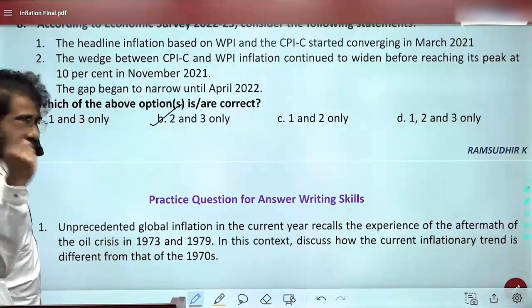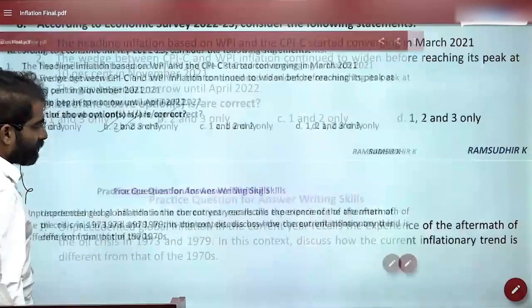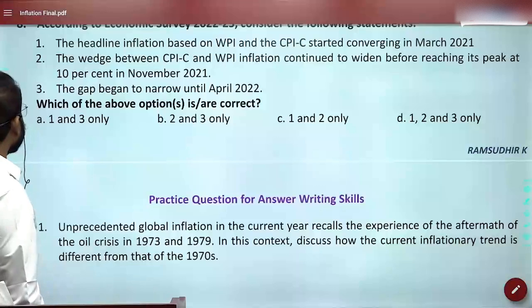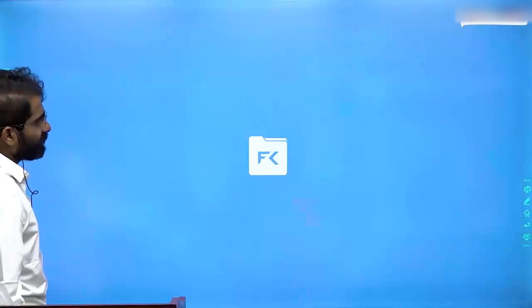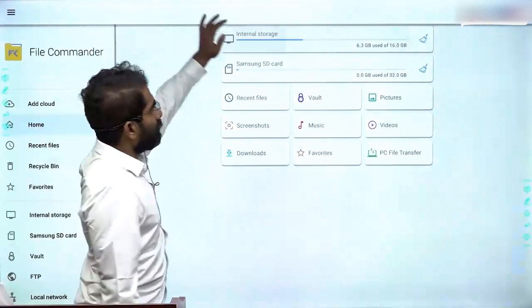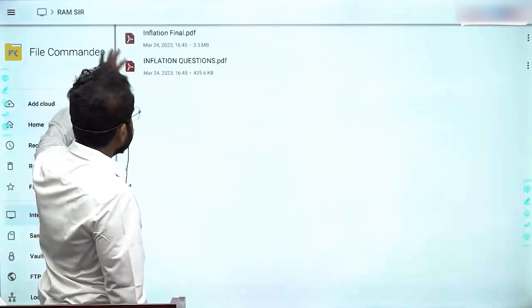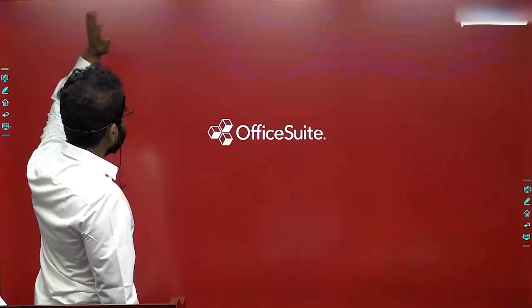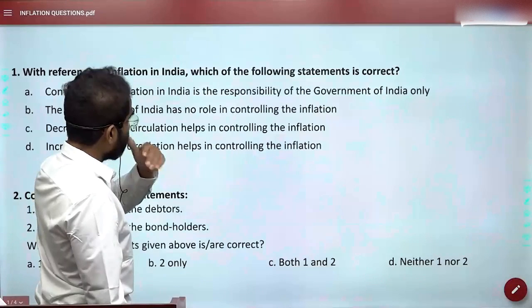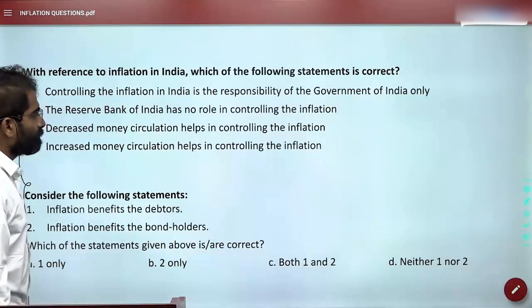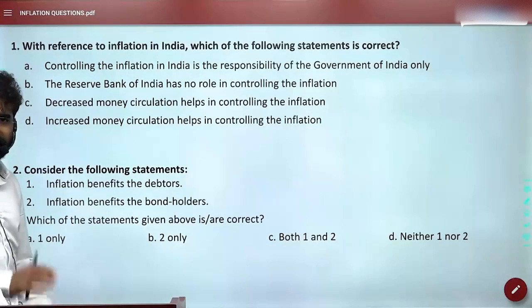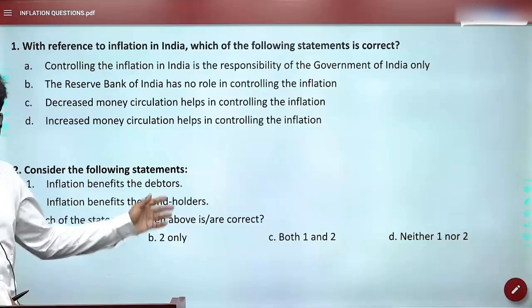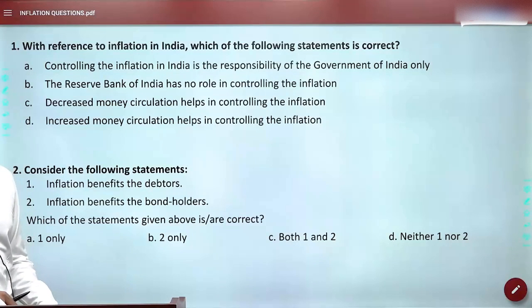okay, done. Last 5 minutes. Means you can look into it later. How UPSC was asking some questions with respect to inflation, quite easy questions only. This is about how UPSC was asking. This is just to get an idea, that's all. And I think many of you would have already solved these questions, the same topic.